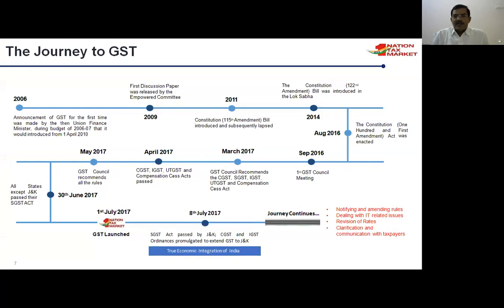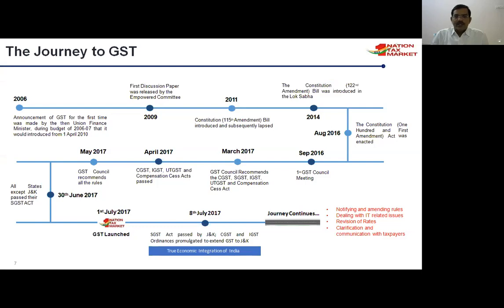In 2004, the Kelkar committee was appointed to study the indirect tax system in India. In 2006, the then finance minister P. Chidambaram Garu mentioned in his budget speech that the government is ready to implement GST on 1st April 2010, the first step on the government side.